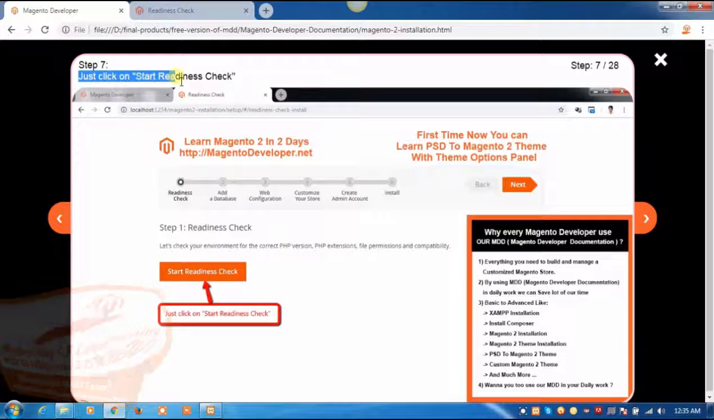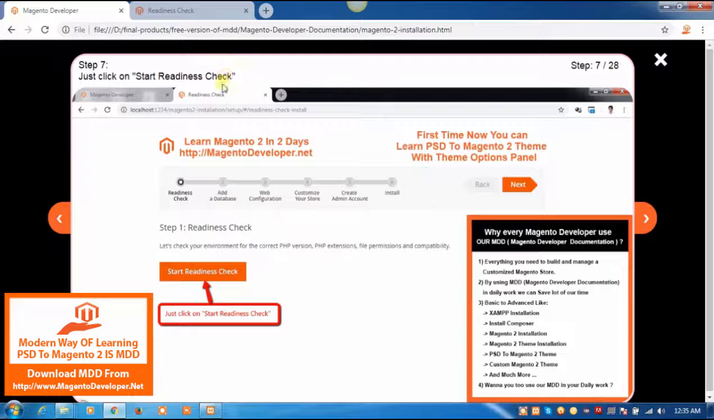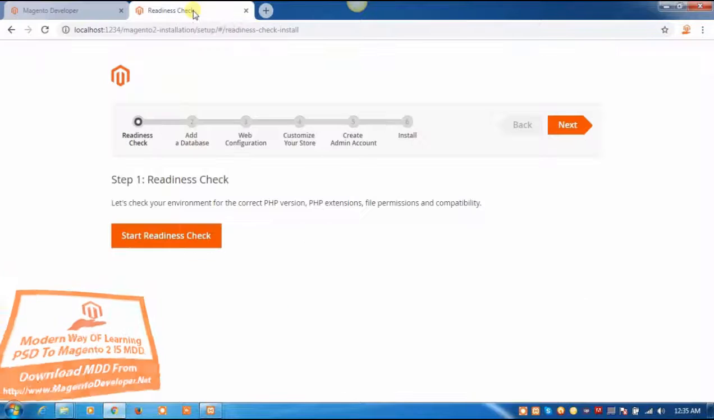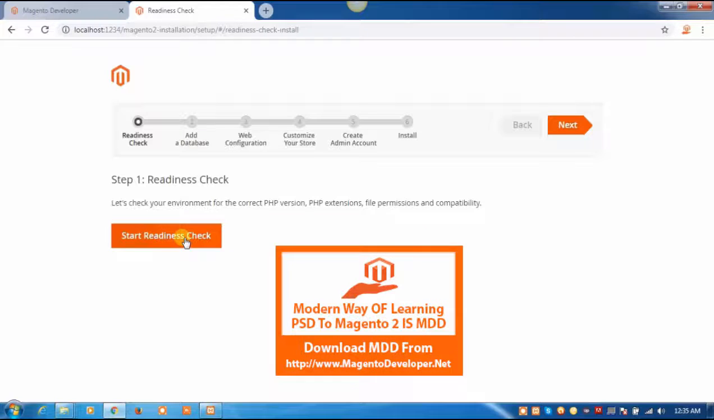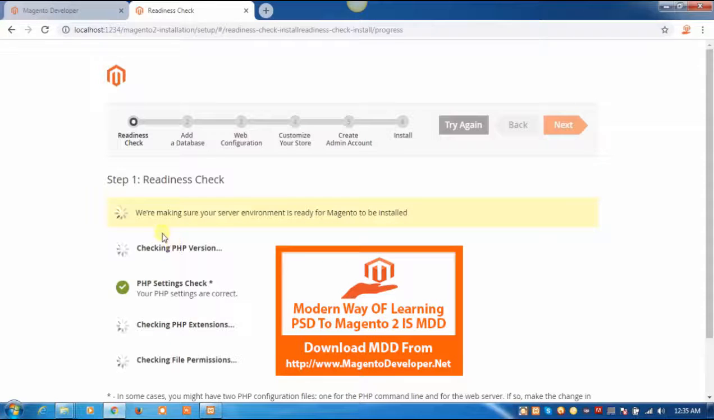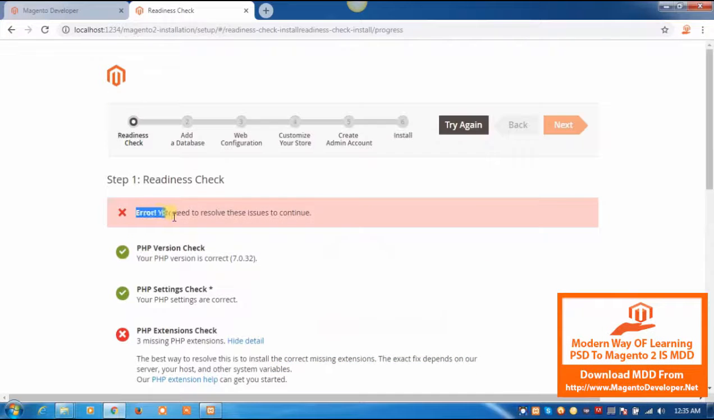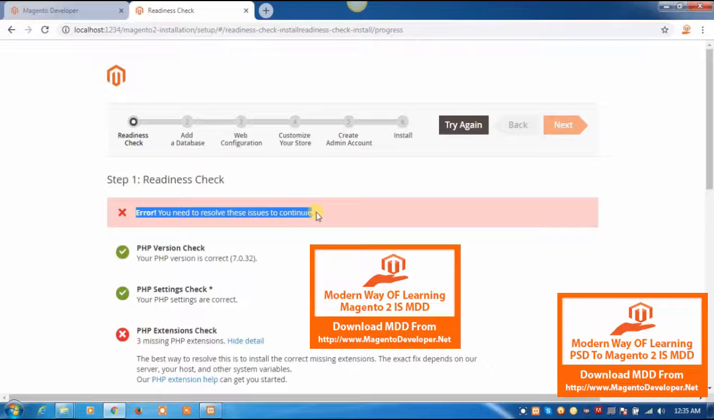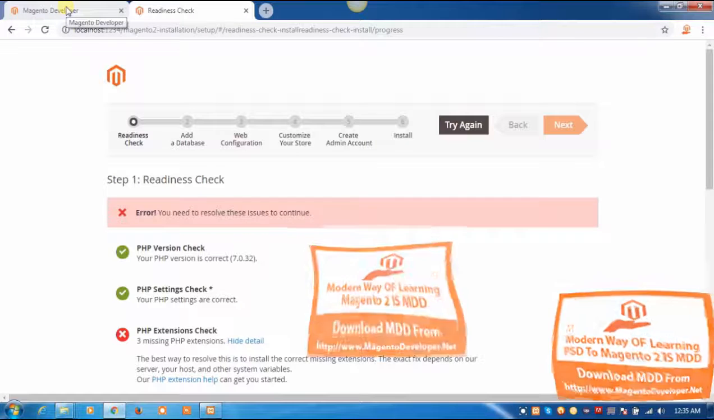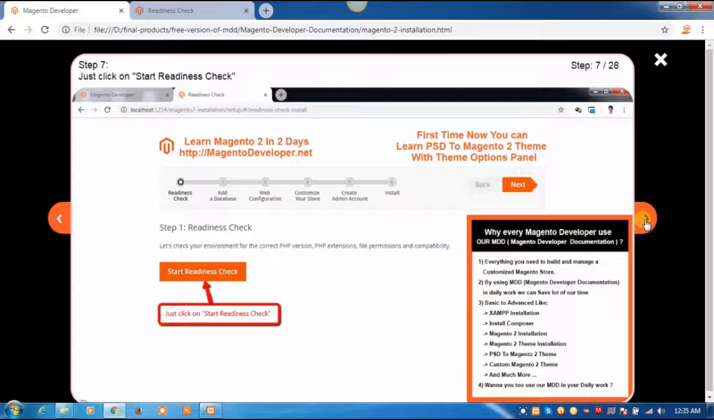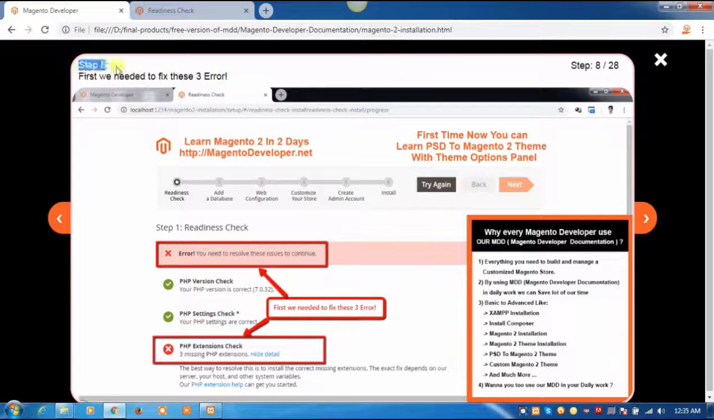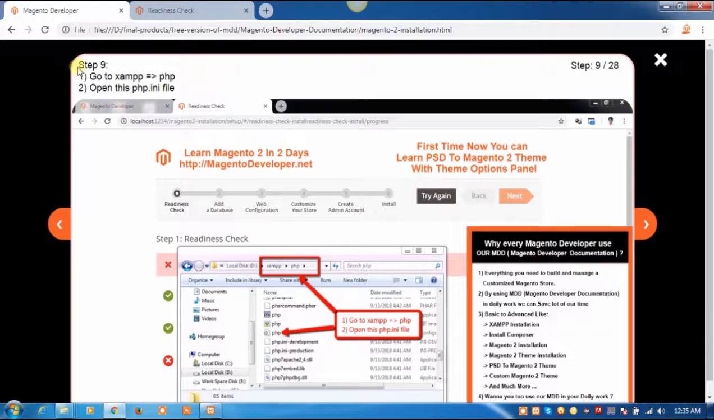Just click on start readiness check. Go back to our installation, click on start readiness check. We have some errors. You need to resolve these issues to continue. Go back to our documentation, click on next step of the documentation, step 8. First, we need to fix these 3 errors. Just click on next step of the documentation, step 9.